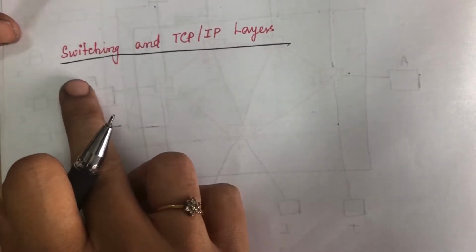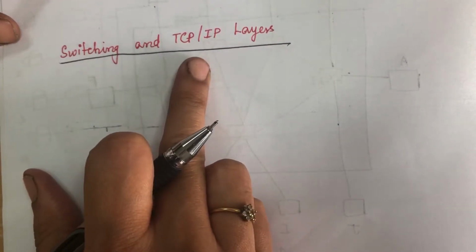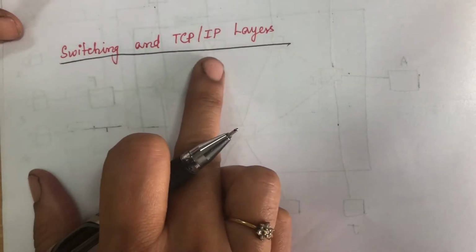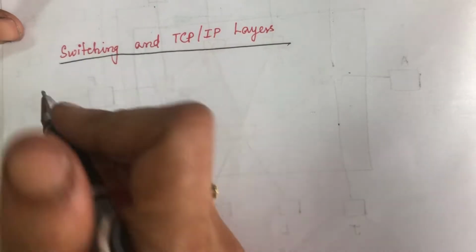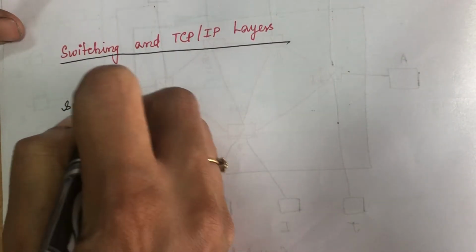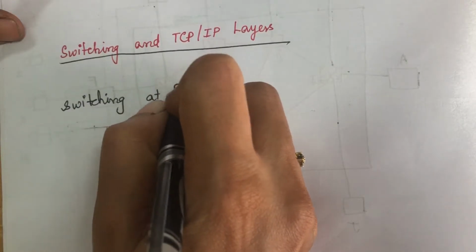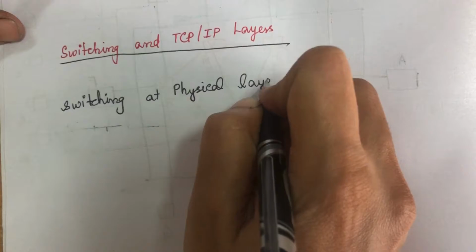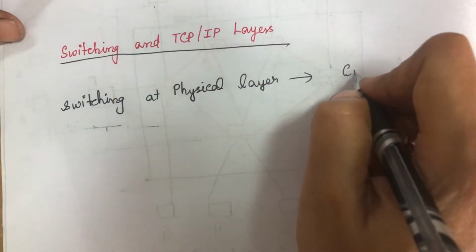Next, we will see the topic called switching and TCP/IP layers. Switching can happen at several layers in the TCP/IP protocol suite. So, we will see what type of switching occurs at each layer. Switching at the physical layer. In the physical layer, we can have only circuit switching.